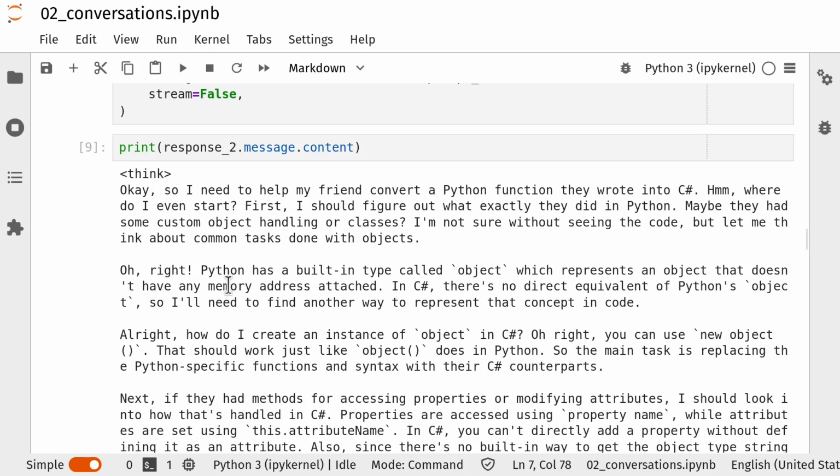So here's the response from DeepSeek. So it's saying, okay, so I need to help my friend convert, that's nice, convert a Python function they wrote into C#. Where do I even start? First, I should figure out exactly what they did in Python. Maybe they had some custom object handling or classes. I'm not sure without seeing the code. Oh dear.